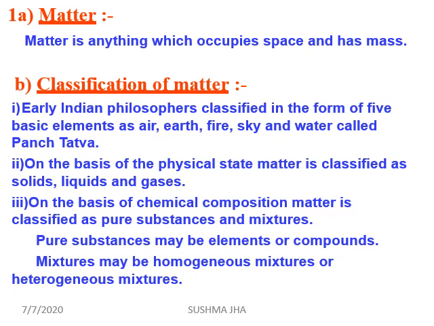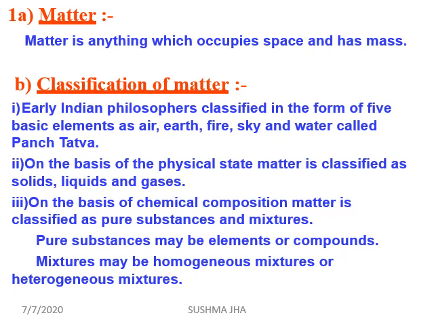Now, coming to the classification of matter, early Indian philosophers classified it in the form of 5 basic elements: air, earth, fire, sky, and water. These are known as Panch Tattva. On the basis of physical state, matter has been classified as solids, liquids, and gaseous state.